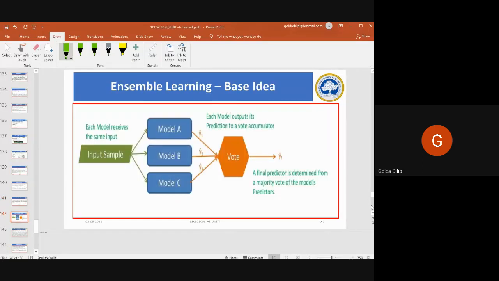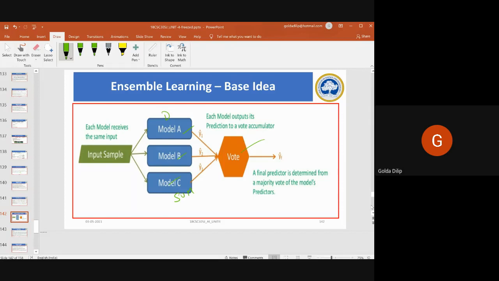You can see here what I just told you being pictured. You have three models: model A, model B, and model C. Let's say model A is a decision tree, model B is logistic regression, and model C is a support vector machine. All these are doing some sort of classification. Each model will output its prediction to what is called a vote accumulator.